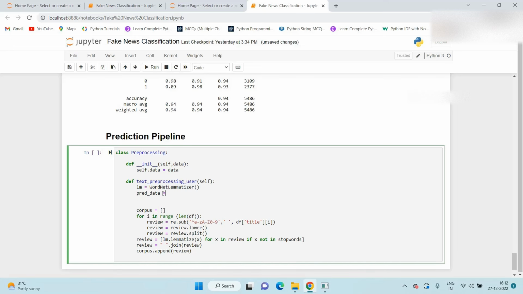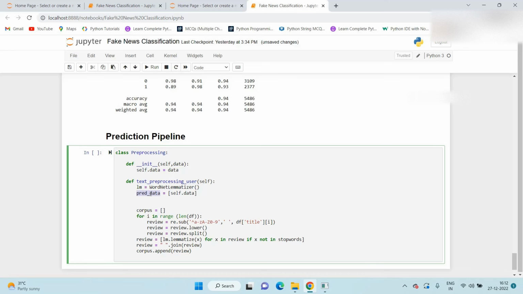Prediction data. We need to predict on our user data set. So whenever we call this pre-processing class, or create the object for this pre-processing class, we need to pass the data as well.